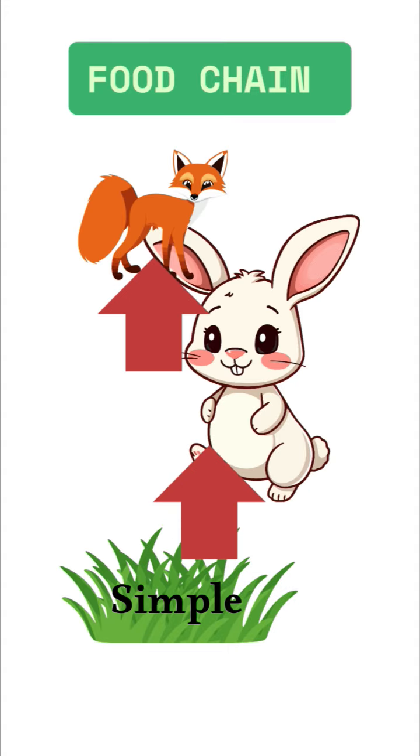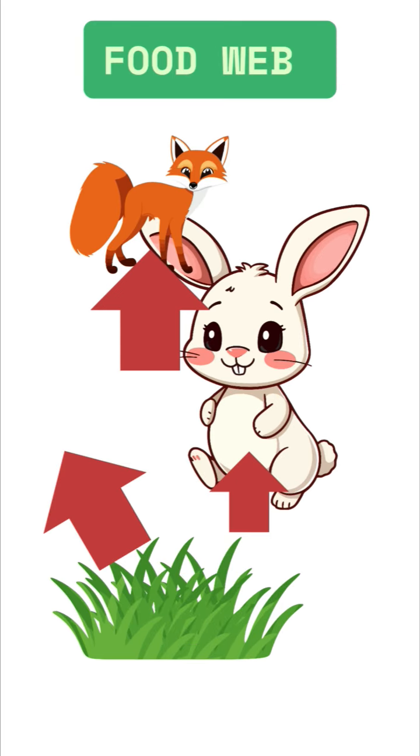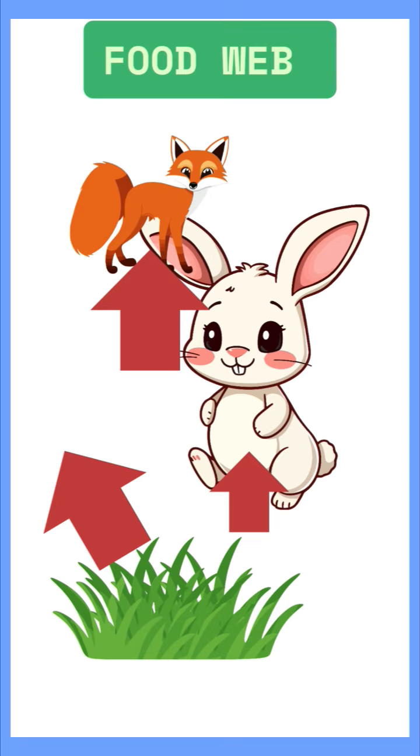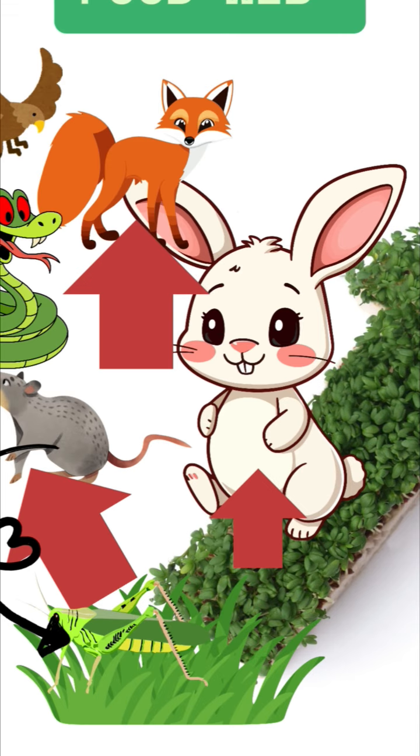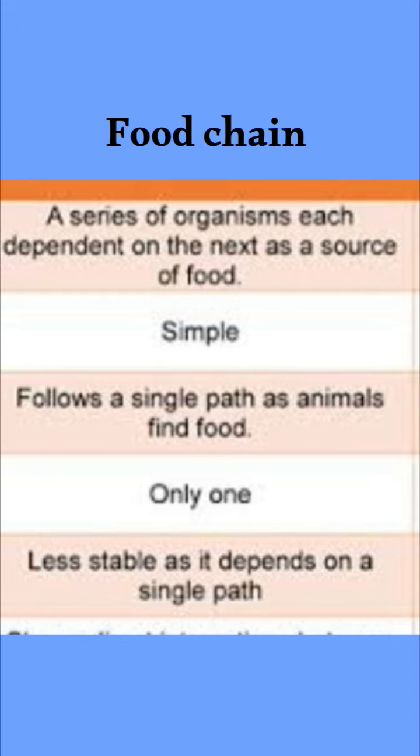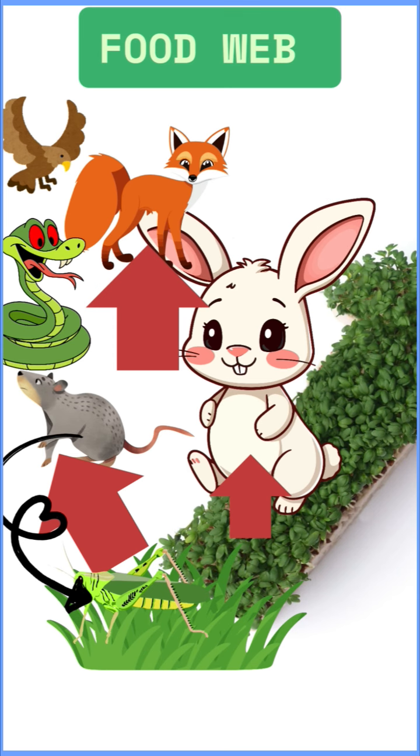So what is the complexity? The food chain is simple, whereas the food web is complex. The food chain follows a single path as an animal finds food, whereas the food web follows multiple paths as animals find food from different sources. Then, stability: the food chain is less stable as it depends on a single path, whereas the food web is more stable due to multiple paths.